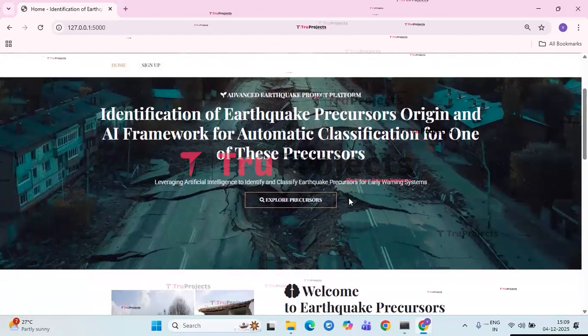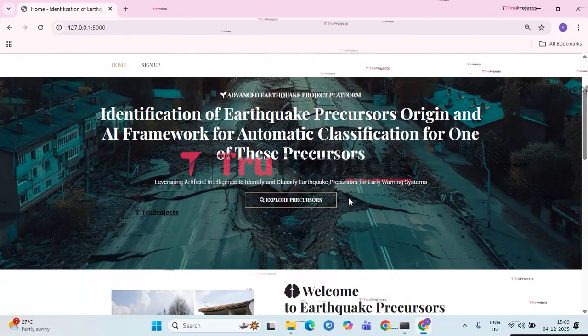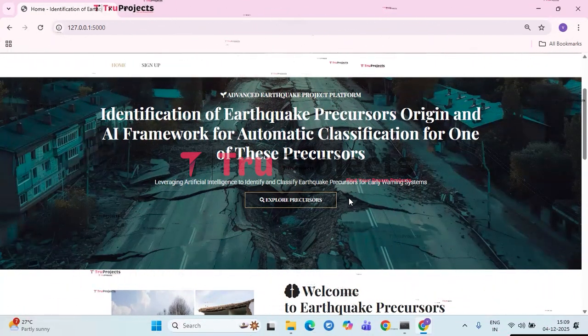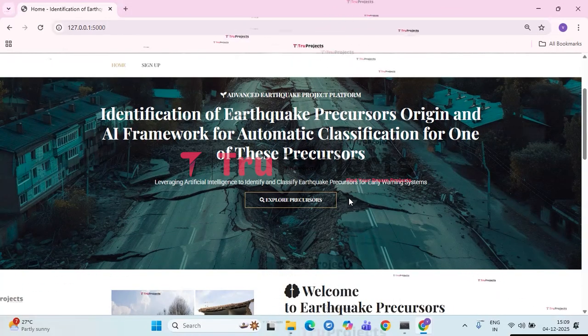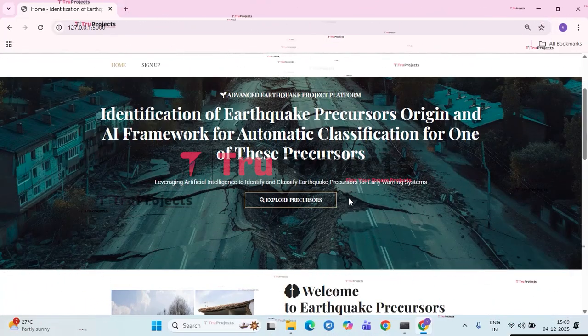So finally, the project successfully identifies key earthquake precursors and analyzes their origin to better understand their significance in early warning systems. An AI-based classification framework was developed to automatically detect one selected precursor with high accuracy. The results demonstrate that integrating precursor analysis with machine learning can greatly enhance the reliability and speed of earthquake prediction. Overall, this study provides a strong foundation for future improvements in automated seismic monitoring and early warning technologies.